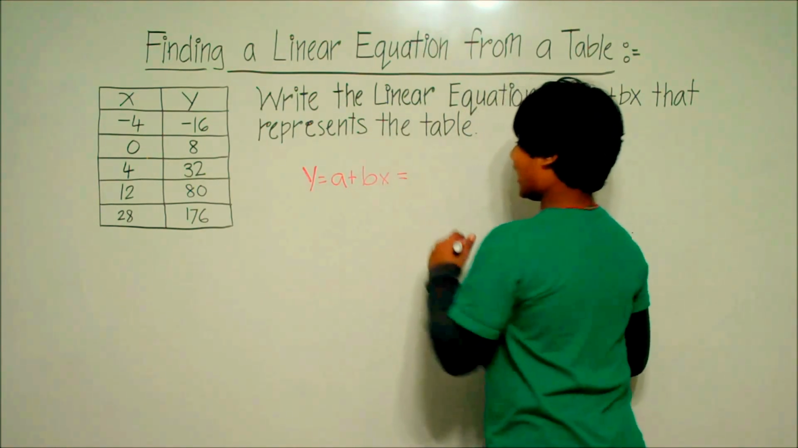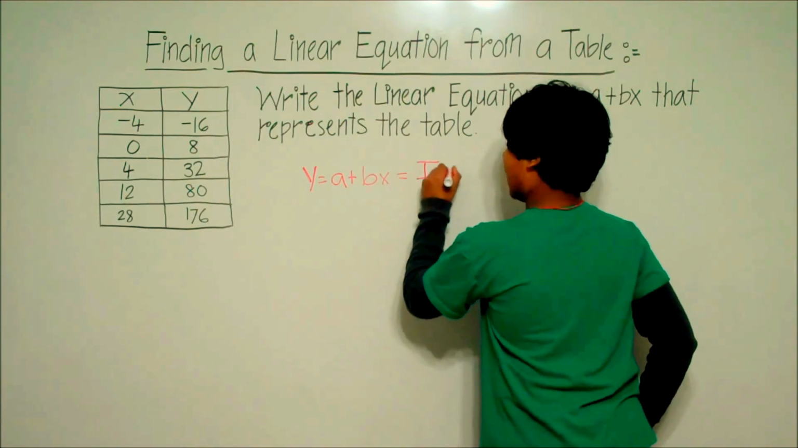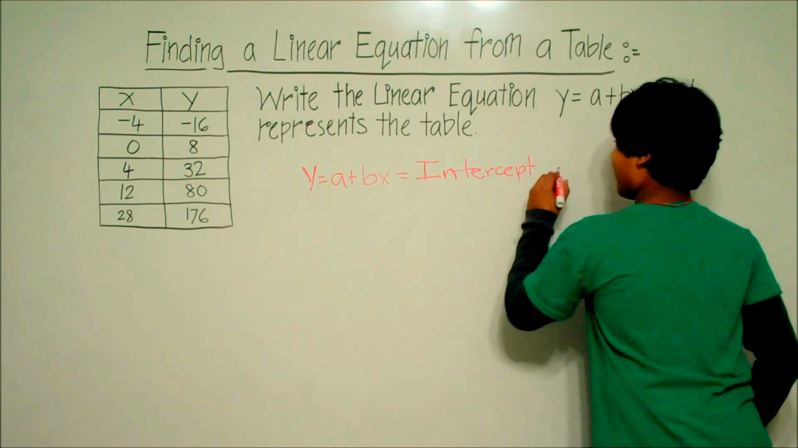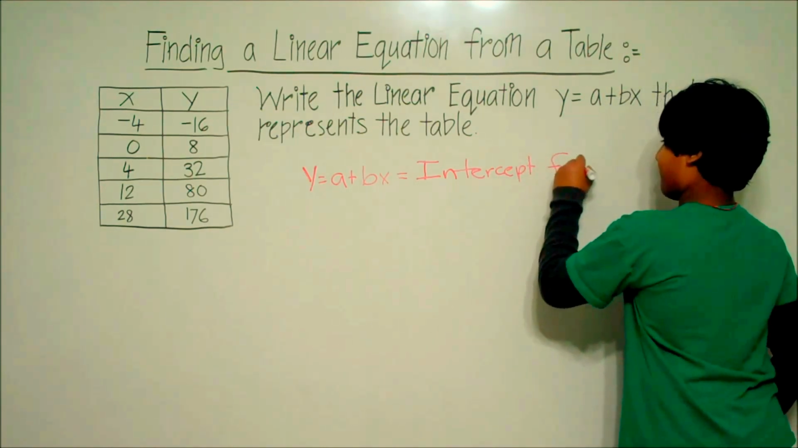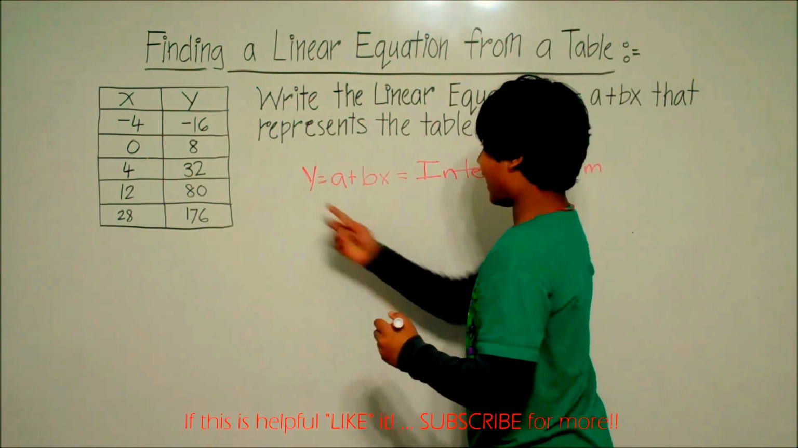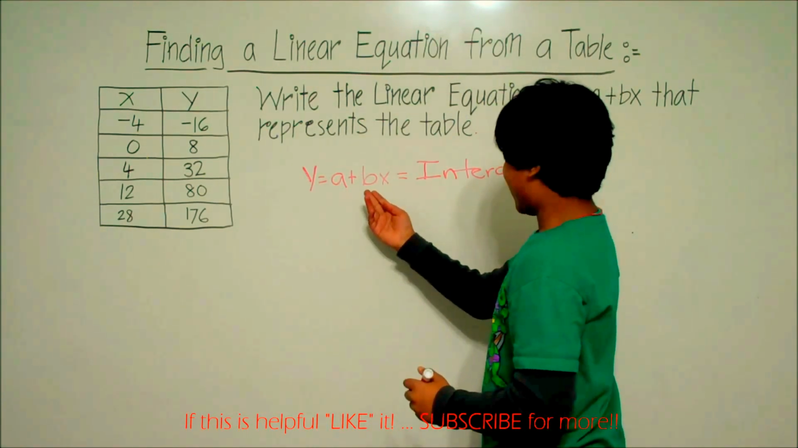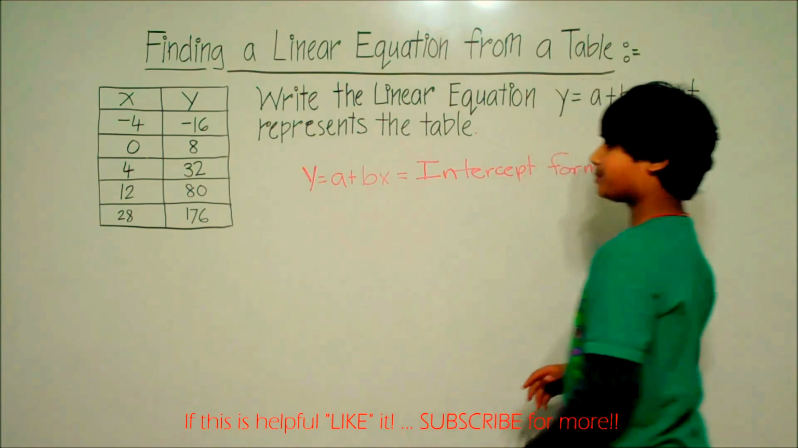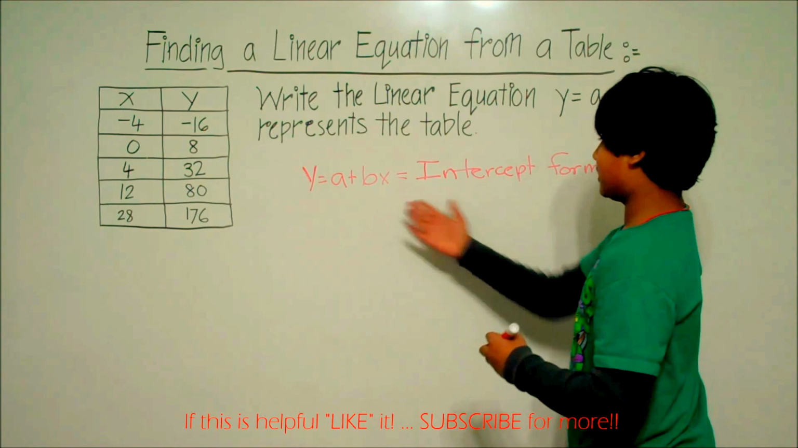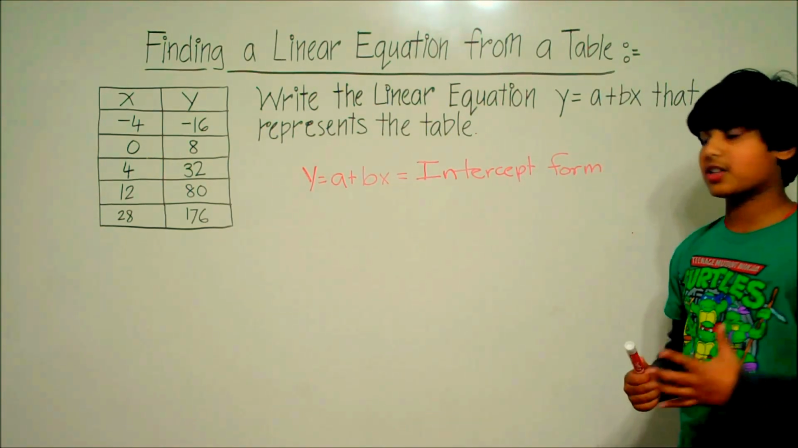And as we know, y equals a plus bx is intercept form. So let's write that down. Intercept form. Now, in the intercept form, we have the y value, the y-intercept value, which is a, the slope value, which is b, and the x value. Now, we have to find out the linear equation, which is the intercept form. Now, an intercept form contains the recursive routine.